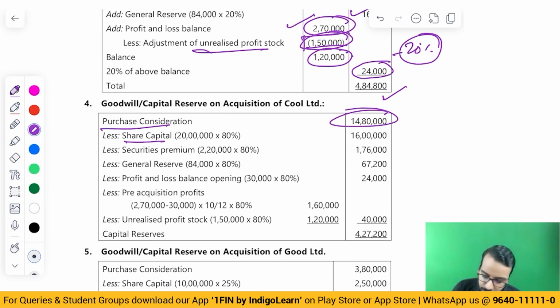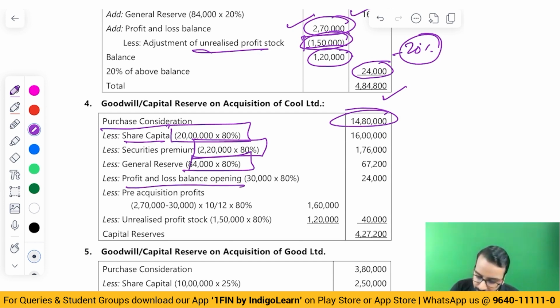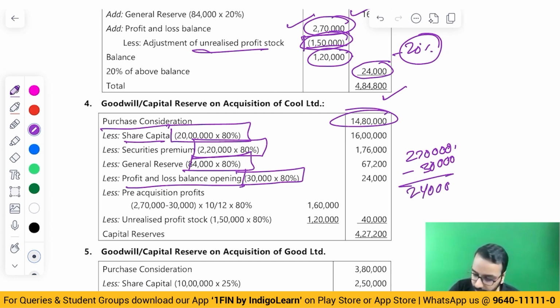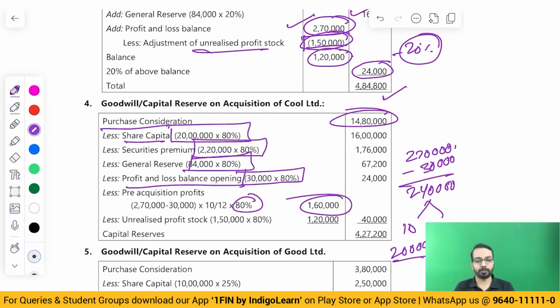Then we have share in the share capital, 80% of our net asset. Securities premium in our net asset, general reserve net asset, opening balance 30,000. That is also pre-acquisition. Then 270 is a closing balance minus 30,000 was opening balance. We earned 240 during the period. Who earned? Subsidiary earned 240 during the period. This 240 you will divide between 10 months and 2 months. 10 months will become 2 lakhs. Of this 2 lakhs, our share is 80%, so 1,60,000.